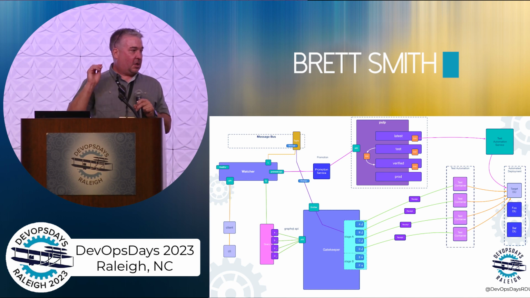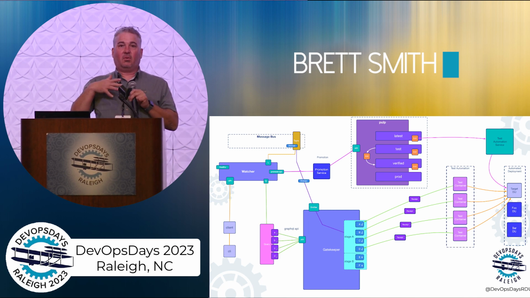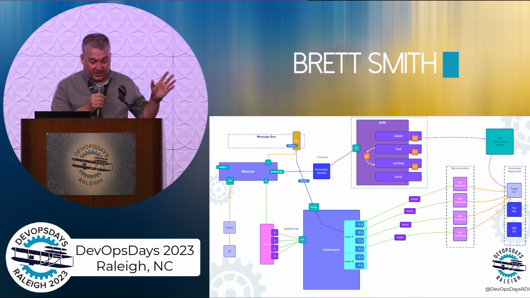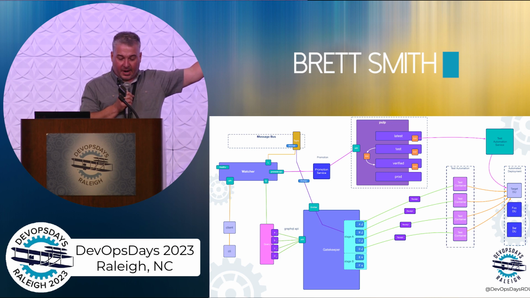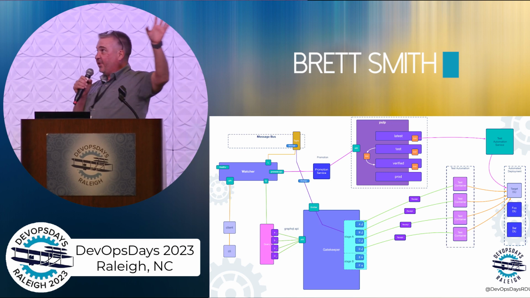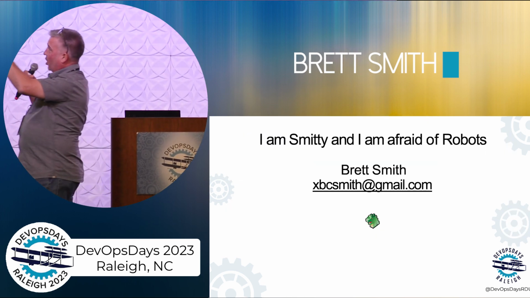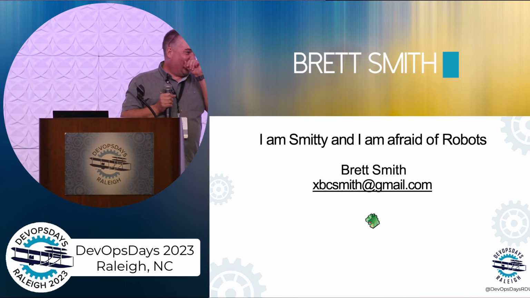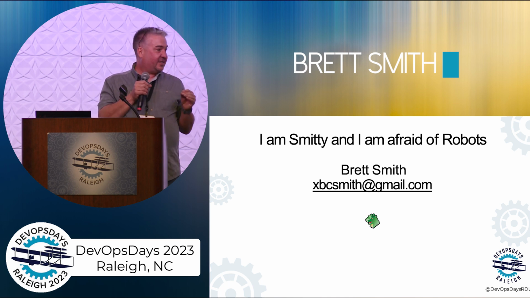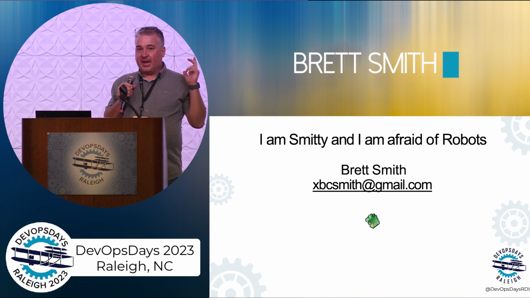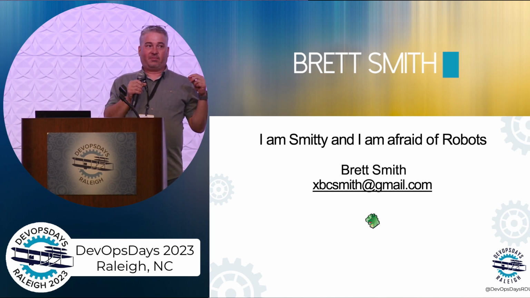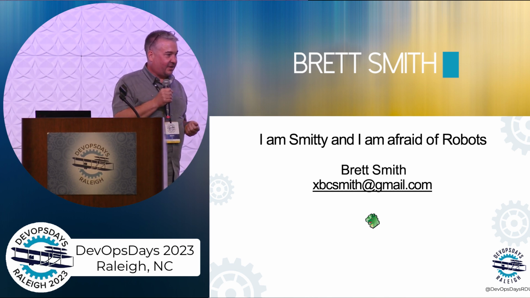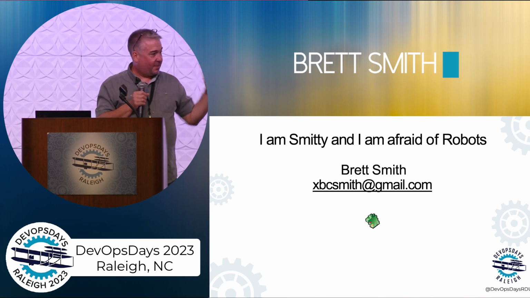So in the end, we built out this system, and we haven't gotten to it yet, but this is an event-driven asynchronous pipeline, and I like to refer to it as a series of bad decisions written in Go. Okay? I'm going to do a presentation later on this. It is very complicated. It gets really bad as it goes along, so I invite you to come at 2:30 and hear me talk to the rest of this. I'm Smitty, and I'm afraid of robots.